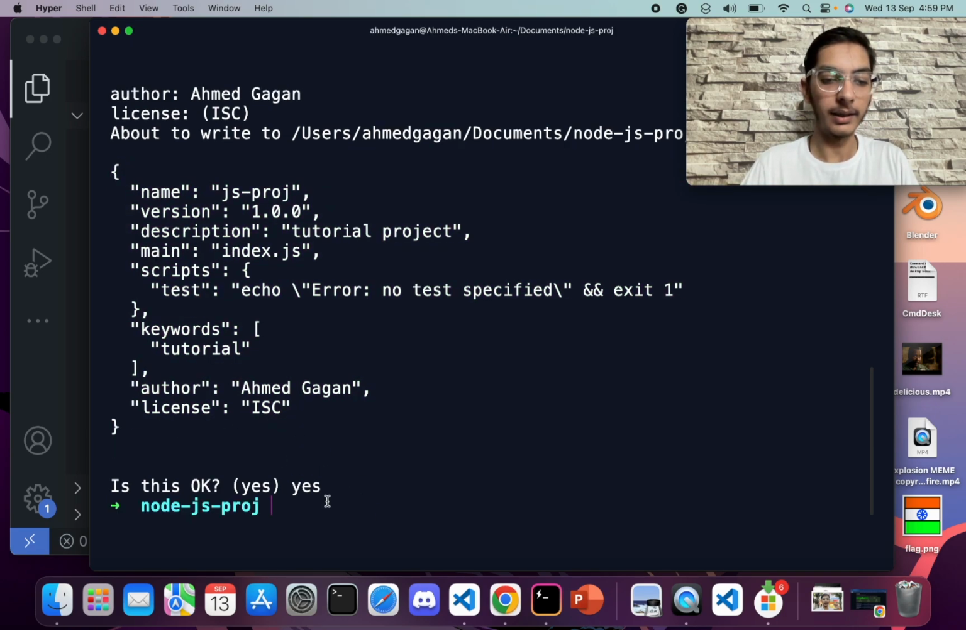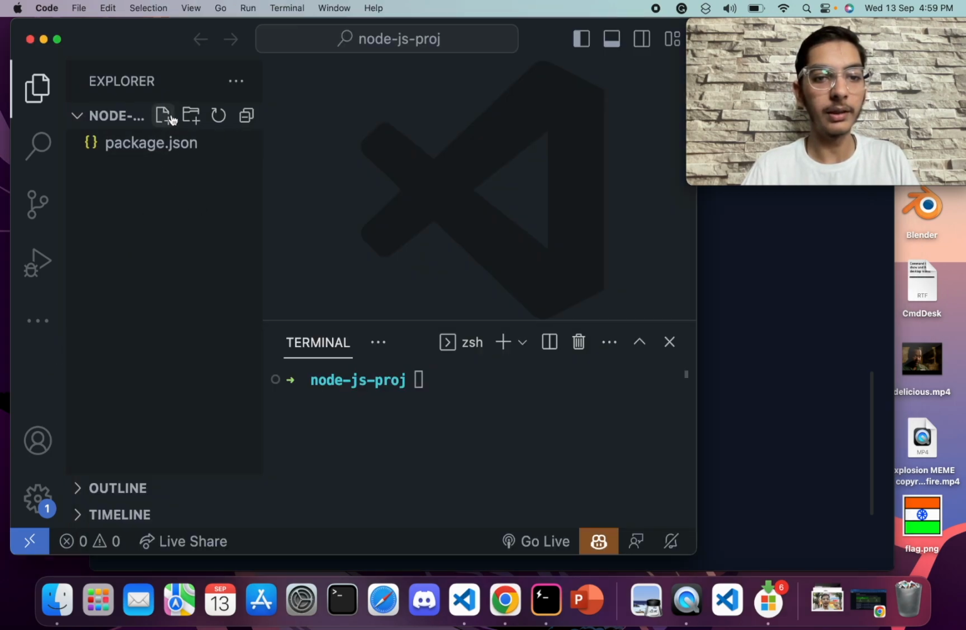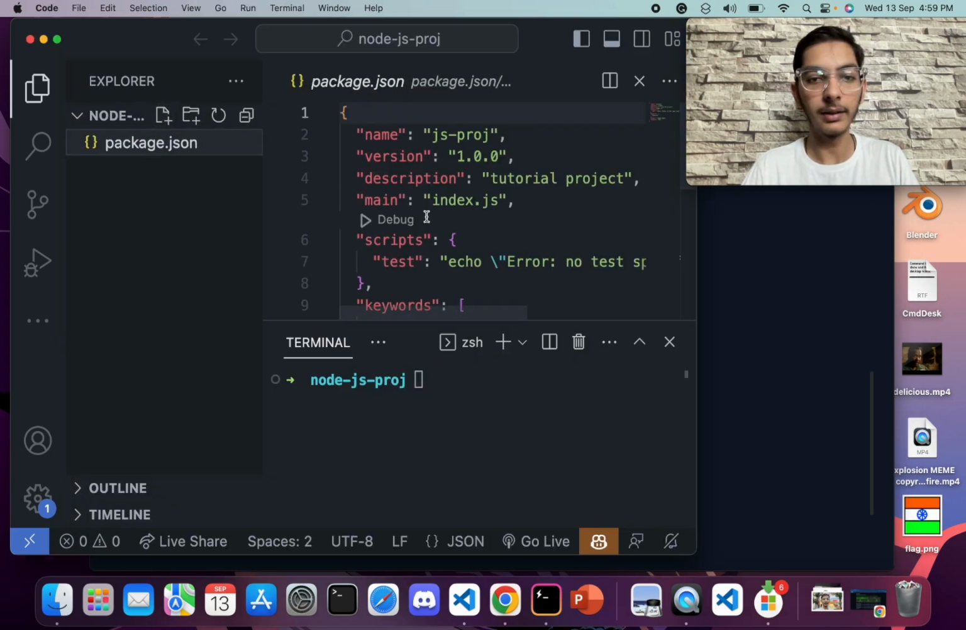We will just say yes and it is created. If we just say ls, you can see the package.json is created. If we open this in VSCode, you can see here is our package.json file created.